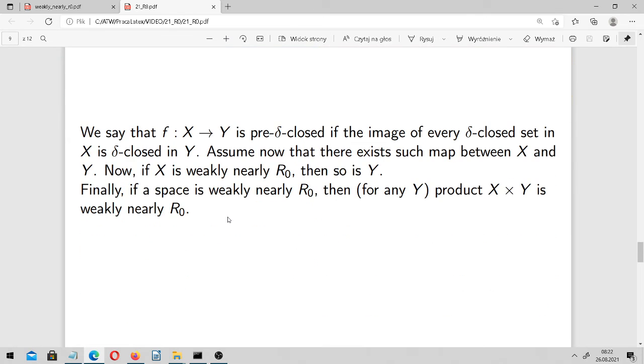Another characterization: we say that a function between two topological spaces X and Y is pre-delta closed if the image of every delta closed set in X is delta closed in Y. And assume now that there exists such a map between X and Y. And now we say that if X is weakly nearly R0, then so is Y. And finally, if a space X is weakly nearly R0, then the product of X and Y, where Y is arbitrary, is weakly nearly R0.